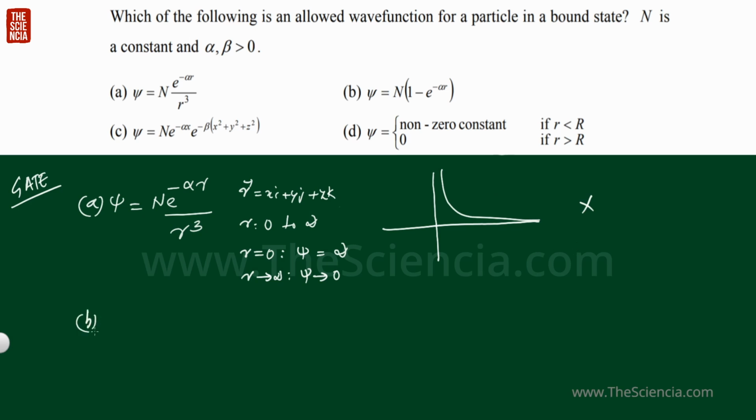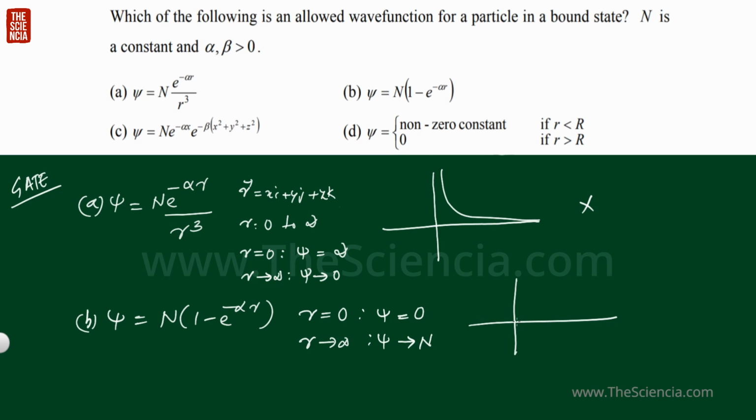Now we can check the second option, that is, psi equal to N (1 - e^(-alpha r)). Again, we have to check what the wave function psi is when r equals 0. When r equals 0, the psi value will be equal to 0. And when r tends to infinity, the psi value tends to N. That is, this wave function looks like this. That means this wave function is extending to infinity with a constant value. So this wave function cannot represent the bound particle.